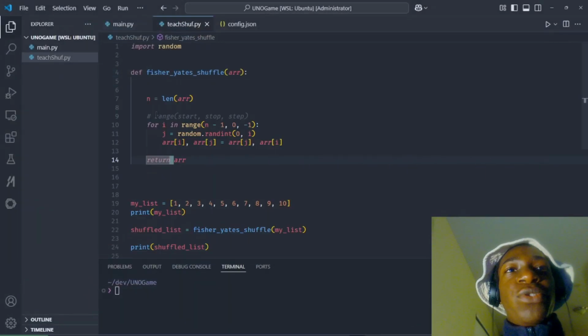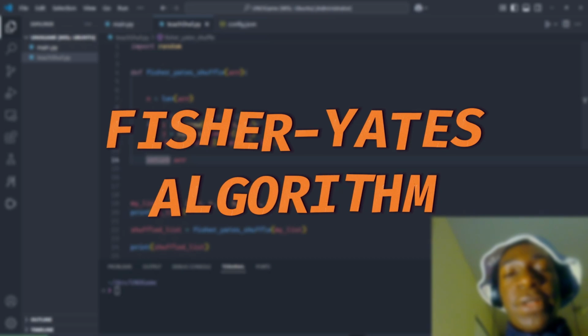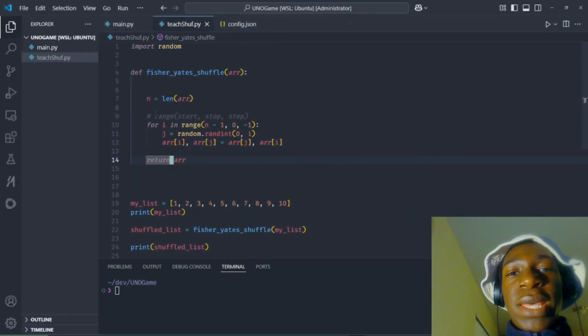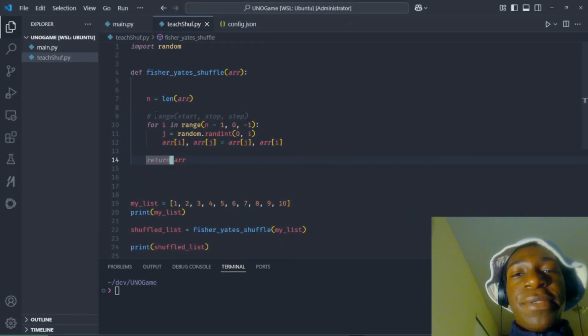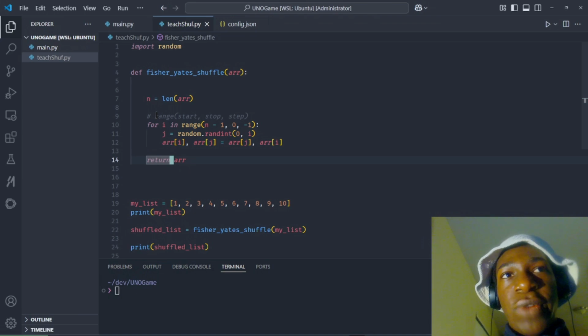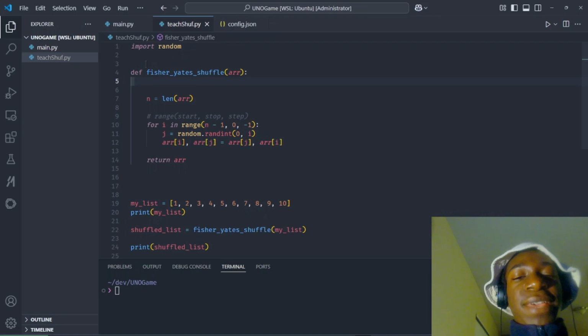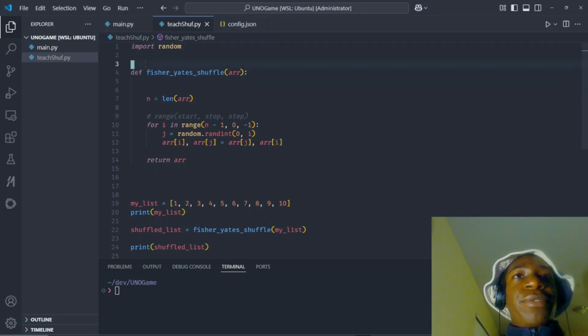And so today we're going to be learning about a programming concept called the Fisher-Yates shuffling algorithm. It's simply a way to unbiasedly shuffle a list or an array inside programming. And so firstly, I'm going to be using Python as the example because Python is super simple to me.